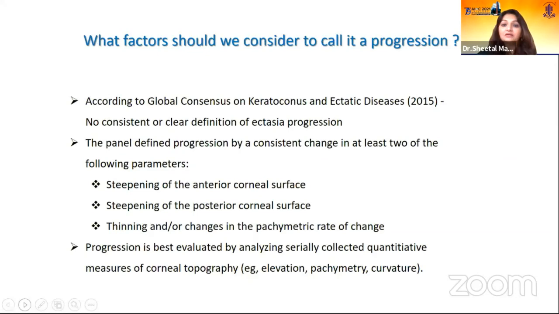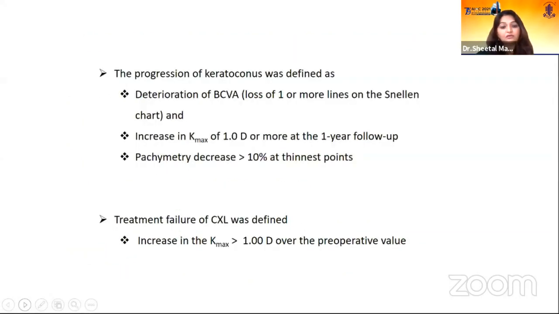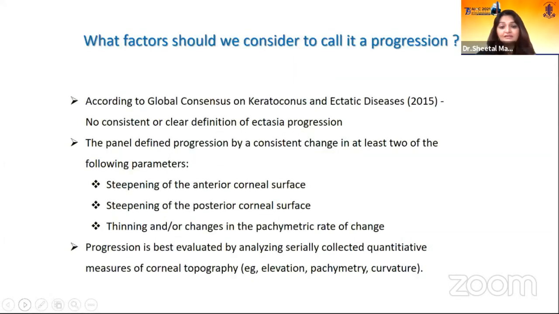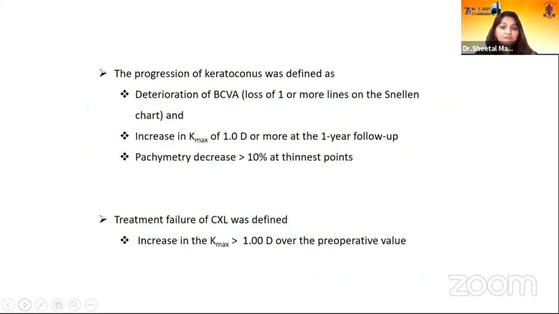And these can be seen over serial topographic maps. Now, in various papers, progression is defined as deterioration of the best corrected visual acuity, that is loss of 1 or more lines on the Snellen chart, Kmax increase of more than 1 diopter at 1 year follow-up, and a decrease in pachymetry of more than 10% at the thinnest point.